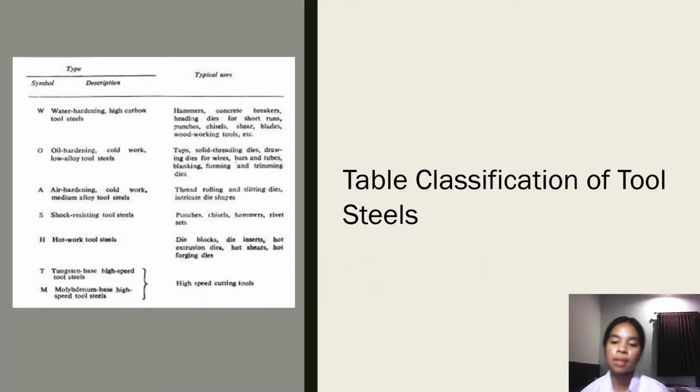Okay, this is the classification of tool steels. W is water hardening carbon tool steel for hammers, concrete breakers, and heading. O is oil hardening cold work, low alloy tool steel for taps, thread cutting dies, and drawing dies for wires. And A is air hardening cold work, medium alloy tool steel for thread rolling and swaging dies and forming dies.